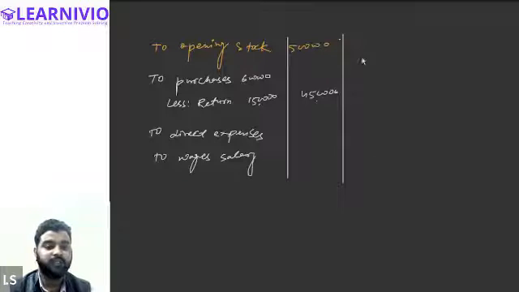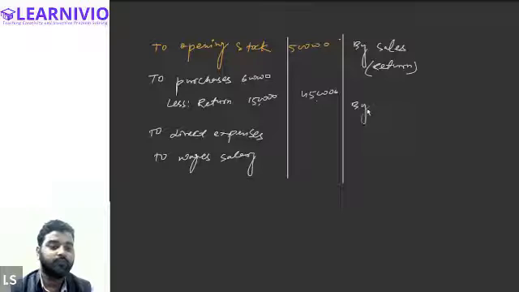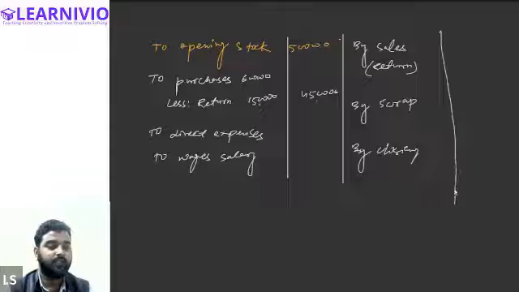And on the credit side, we will be writing down the value of the sales after adjusting the value of the sales return, right? And also, if there is some revenue generated from the sale of scrap, then it will also be written here. If there is some closing stock, then it will also be recorded on the credit side of the trading account. And after writing all these values, first of all, we will total the credit side.